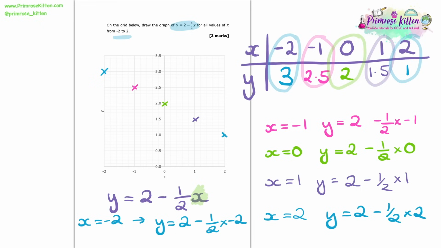And quite clearly here you can see a pattern forming. How we want to finish this off is with a nice straight line that you're going to draw on using a pencil and a ruler that's going to go through all of those points, which you should be drawing with a pencil as well. But there you are, that is our graph, all done.